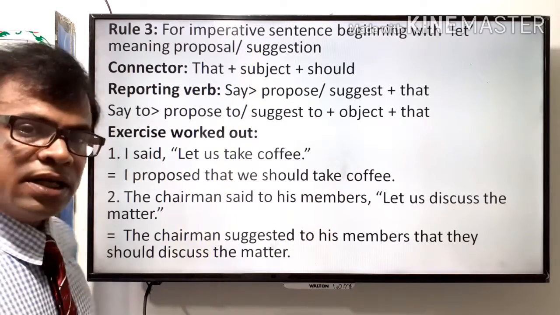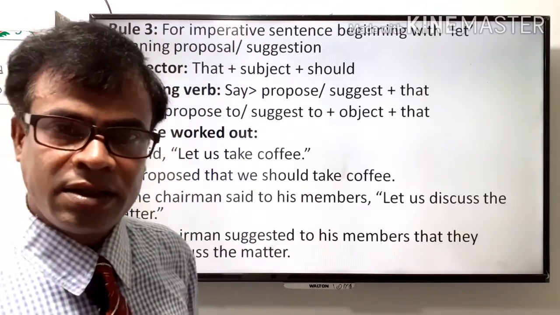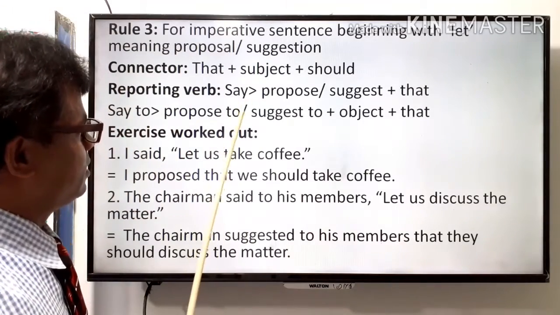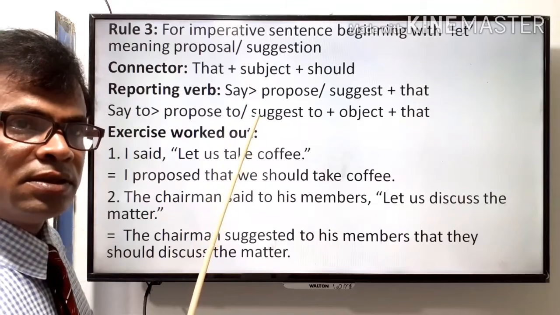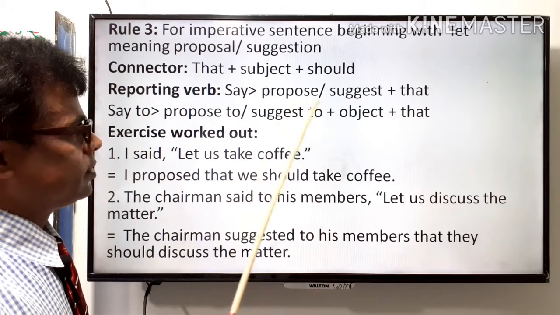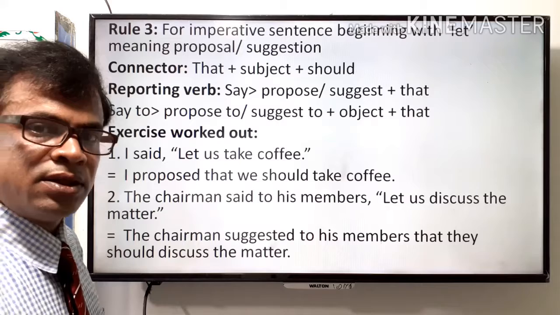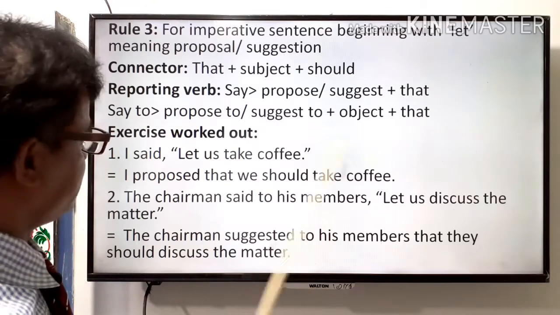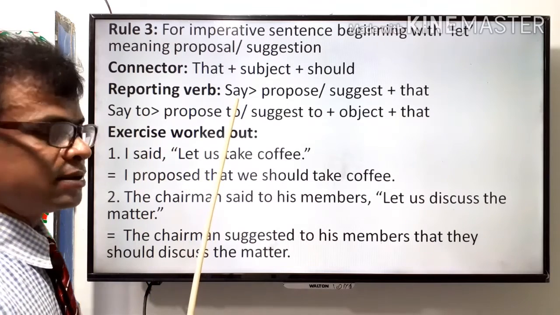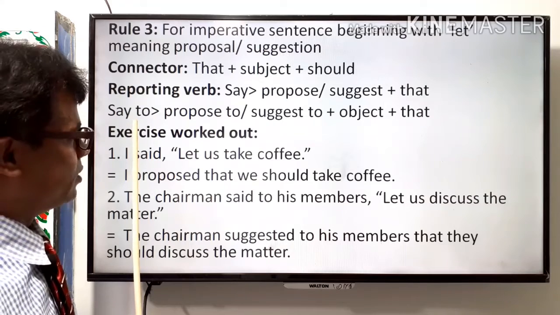If the imperative sentence begins with let, meaning proposal or suggestion, then the reporting verb say will be changed to propose or suggest. If there is an object of the reporting verb, then the structure is say to for object. Say does not contain an object; say to must contain an object.